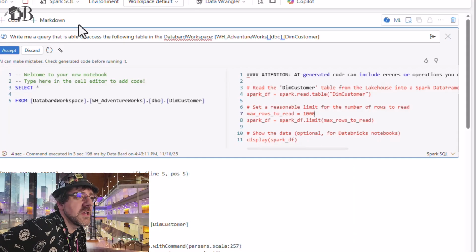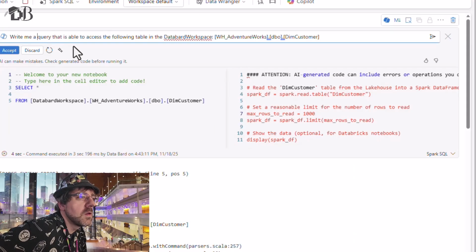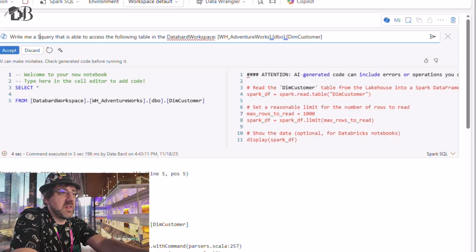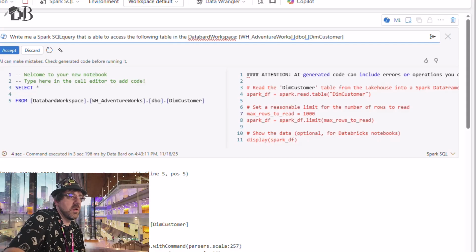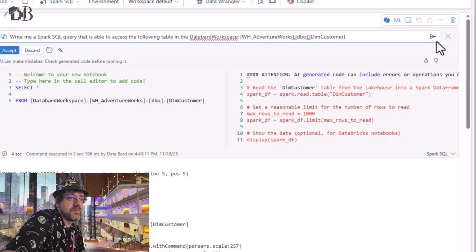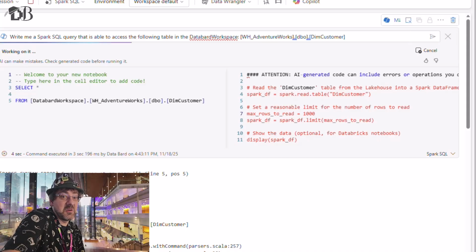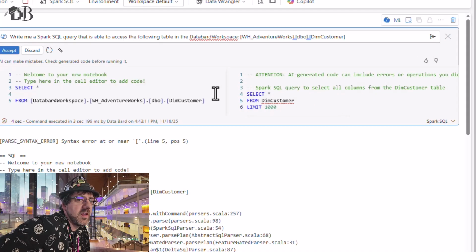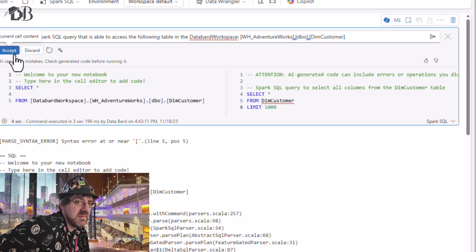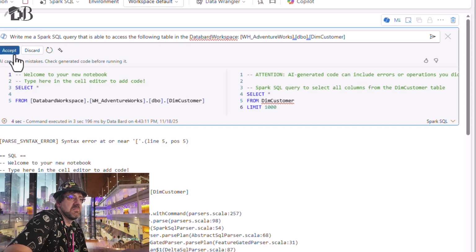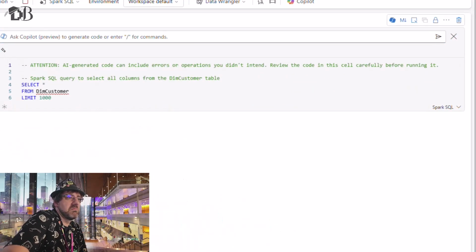There's got to be another way to do this. Let's prompt it one more time. Say specifically a Spark SQL query. Let's force it to do it this way. Alright, test, go. The response it gave us was just a basic select star from dim customer. I mean, technically the table is unique within this environment. Could it be just that simple?